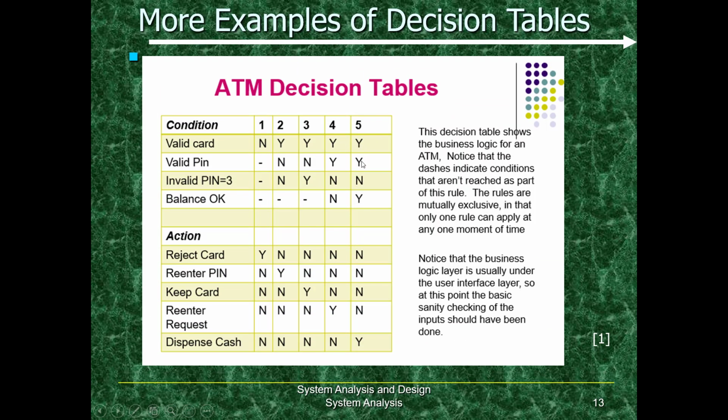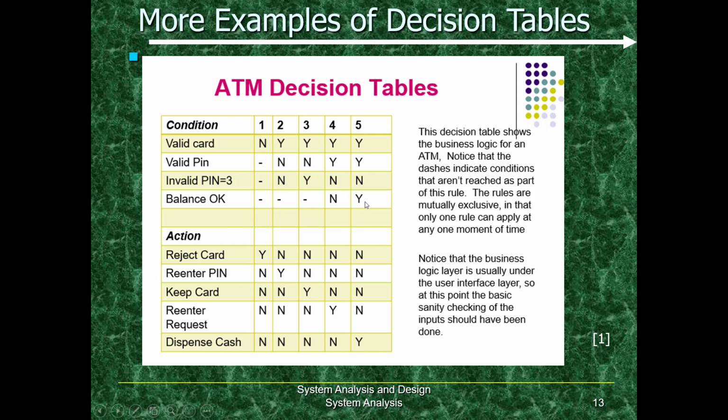His card is valid, he has a valid pin, invalid pin 3 times. No, at least one time he has the correct pin. Yes, he has balance in the card, so his card will not be rejected. This is the final stage of our loop in scenario 5. When he keyed in the right pin, his card was not rejected. He was not asked to re-enter the pin, because at the end of the loop he entered the correct pin. He doesn't need to keep the card because the dispense cash is in process, and finally his cash was dispensed.